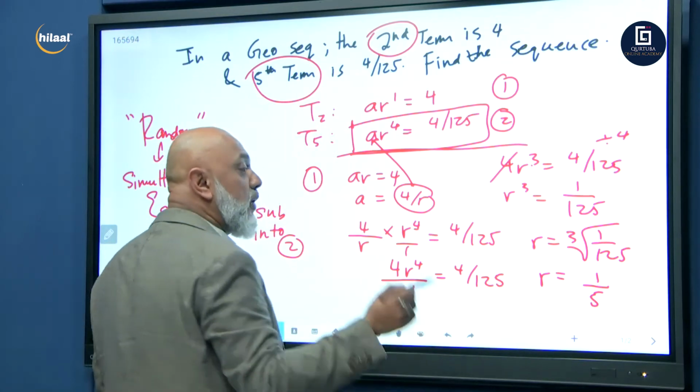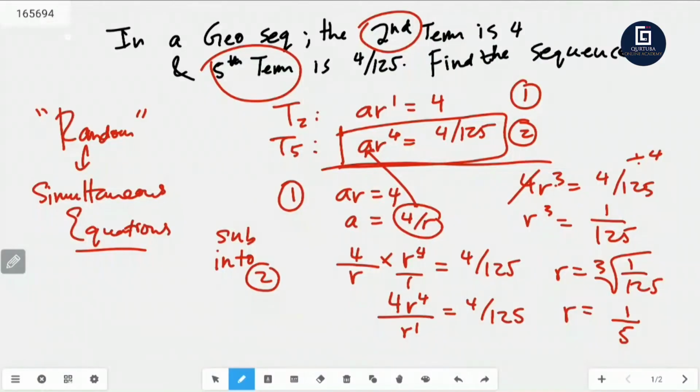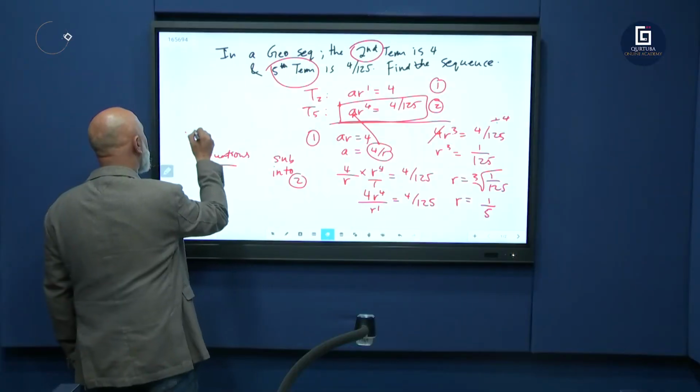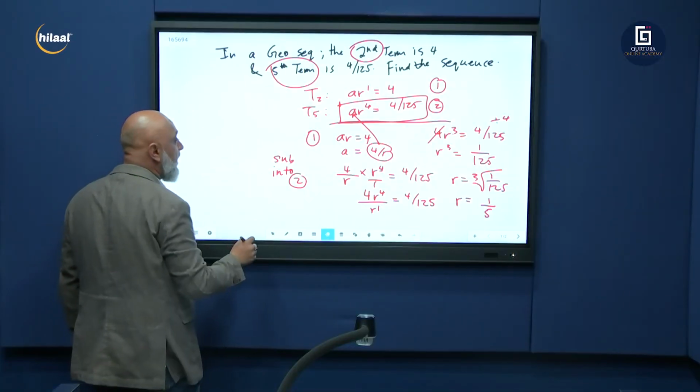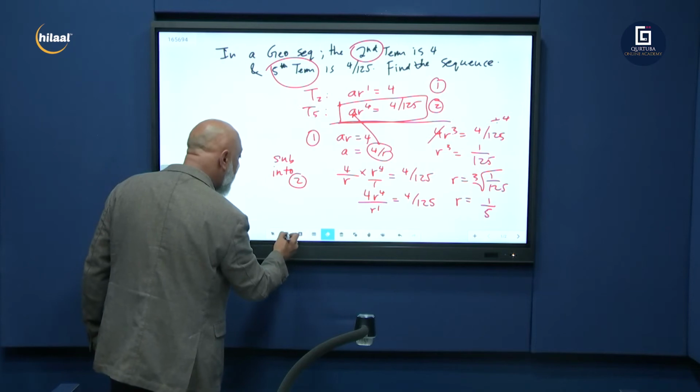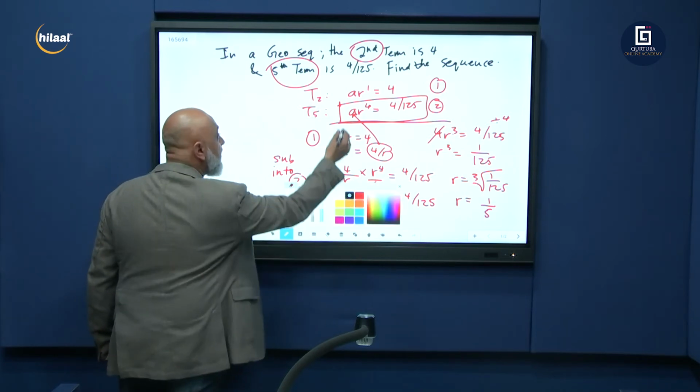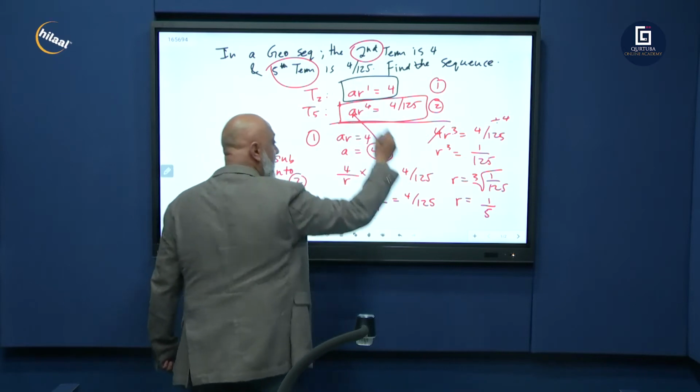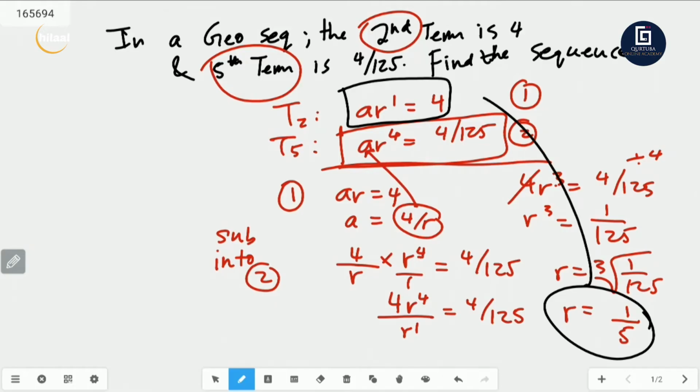Okay. We got your R. We now need to get A. So I'm going to move to this side here. Okay. We found R. We now need to find A. So I'm going to substitute it into this equation here. I'm going to take this R and put it back in there, because I need A. AR is equal to 4. That's equation number 1. We got R as 1 over 5. A times 1 over 5 is equal to 4.